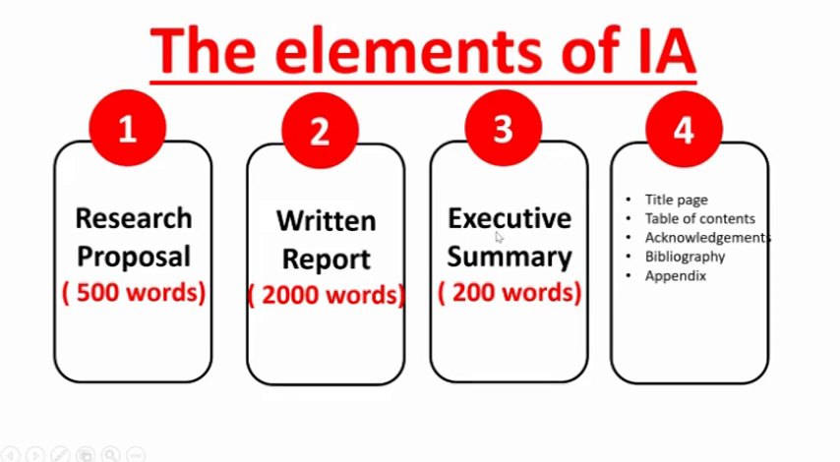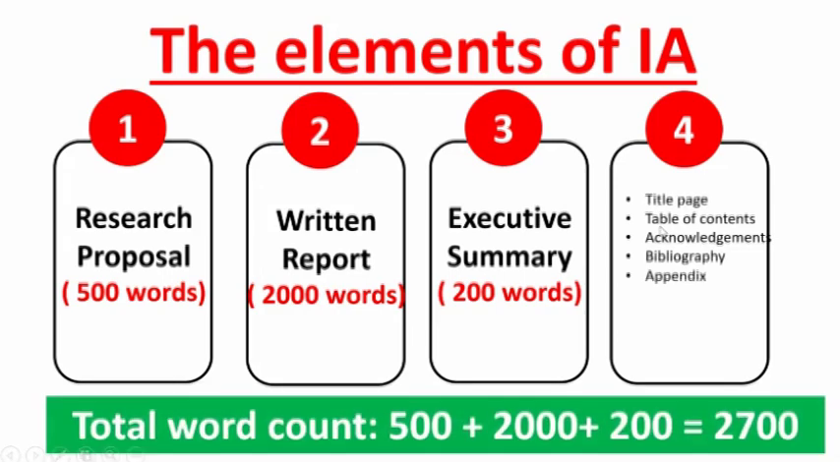And the third one is the summary of your whole internal assessment. That is the summary of your written report. It is just 200 words. And finally, other things of the IA: your cover page or title page, table of contents, acknowledgement, bibliography and appendix. So you also write your IA in the same fashion. You start with your research proposal, then you complete the body of the internal assessment, then the summary, then other things of the IA. So this is how the whole thing is written.